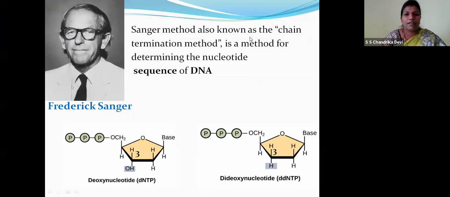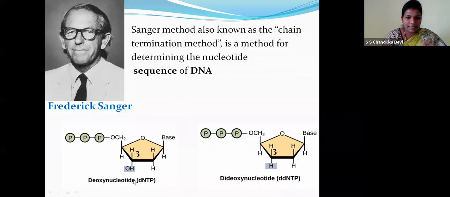So the Sanger method, also known as the chain termination method. Terminate means, children, to stop, to abort. Now children, when you are sequencing the DNA, it has to be stopped somewhere. That is done by the Sanger method, the chain termination method. How the chain terminates, we are now going to learn. It is a method for determining the nucleotide sequence of the DNA.